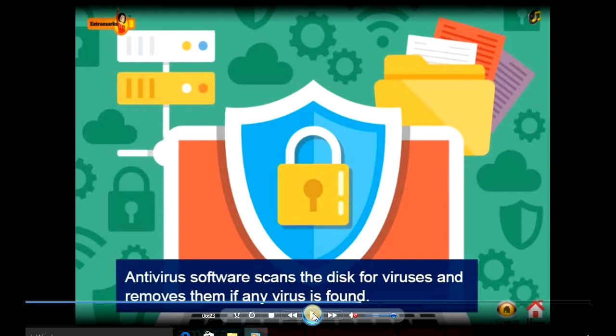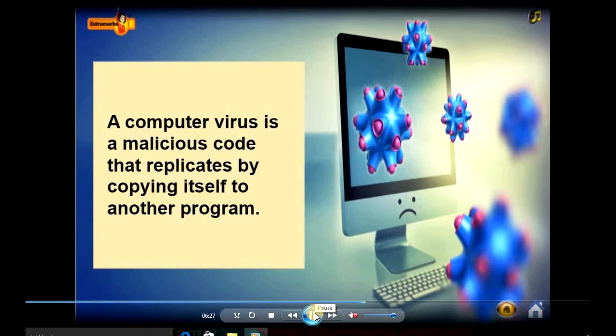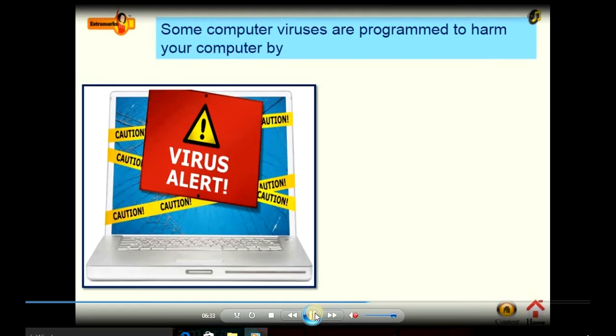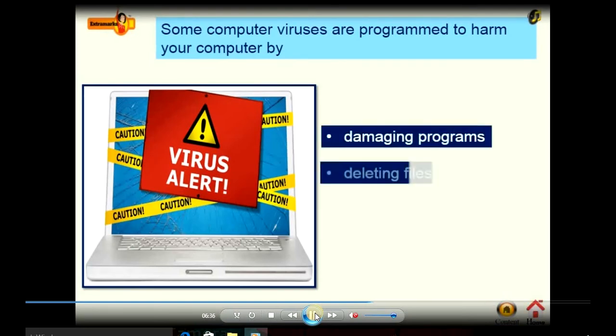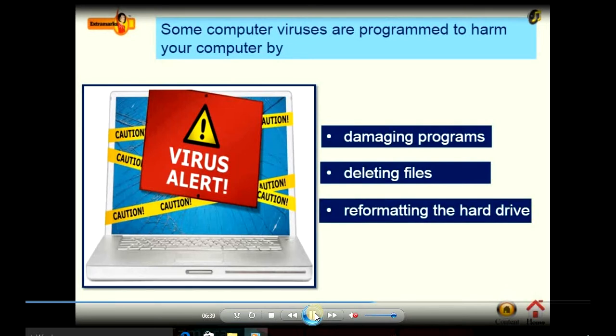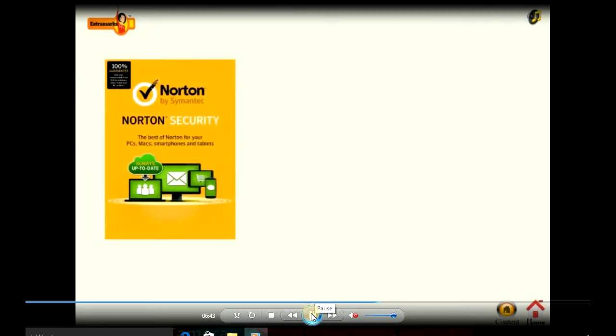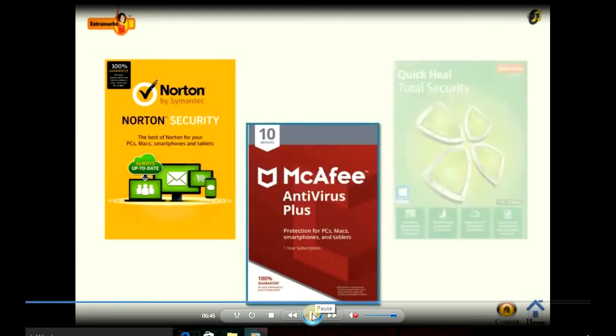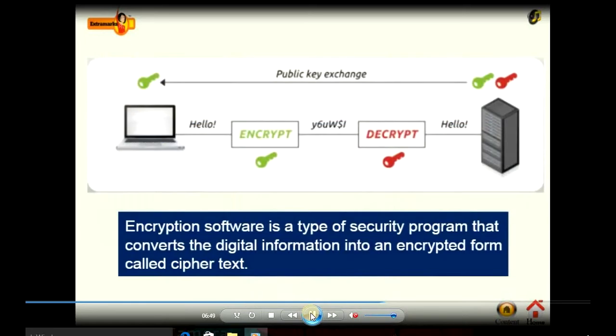Another one is antivirus software. It is used to scan the disk for viruses and remove them. A computer virus is a malicious code that replicates by copying itself to another program. Some computer viruses are programmed to harm your computer by damaging programs, deleting files, reformatting the hard disk. In your previous class, you must have learned about all these concepts about viruses and spam. Some of the popular antivirus programs are Norton, McAfee, Quick Heal.